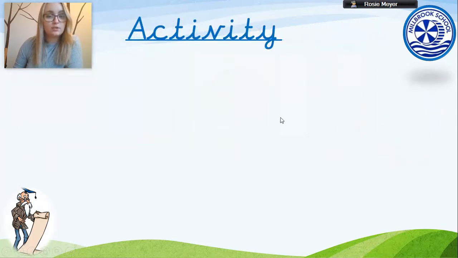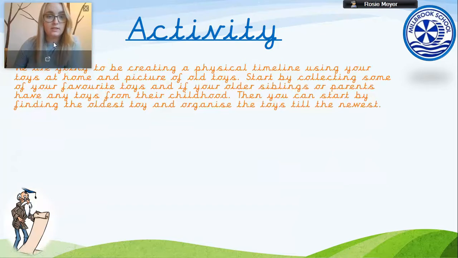So that's what we're going to do today: we are going to be creating a physical timeline using your toys at home. That means you're not drawing it, you're not writing it. I'm going to ask you to collect toys or pictures of toys. It might be pictures of your parents' toys or your grandparents' toys, or pictures from last week when we did the sorting. You could use the old pictures from then as well. Now, we're going to be creating a physical timeline using toys at home and pictures of old toys.